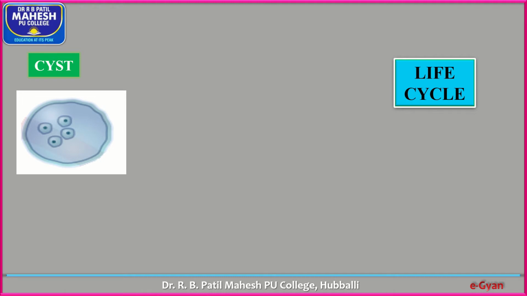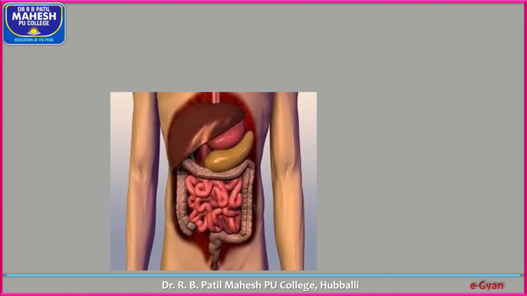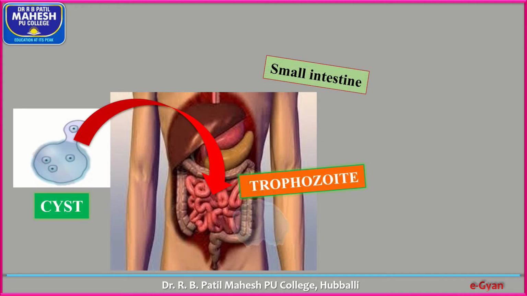In Entamoeba histolytica, the cysts are transmitted from fecal matter to healthy persons. So if the cyst contaminates food and water, it enters the healthy person and causes amoebiasis or amoebic dysentery. And when the cyst enters the small intestine,